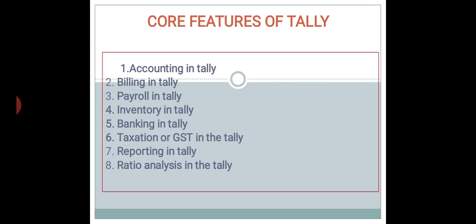The first thing that comes to the mind of a person after hearing the Tally is accounting. It is the core function of Tally. Accounting is a basic function of Tally, and most people do not ever use any other functions other than accounting in Tally. At most, they will use inventory management and some of the taxation features, and many people do not exactly know how to use those features, and in many cases they do not even require them.